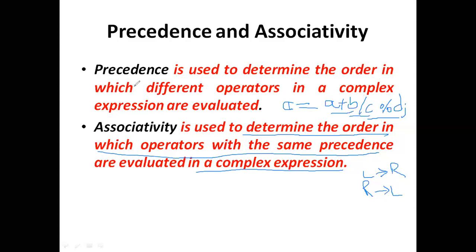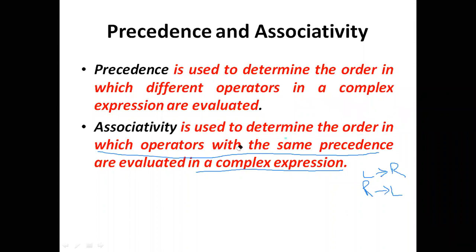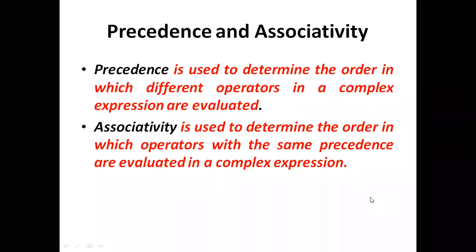So inside expressions in the C language, we need to remember two concepts: what is meant by precedence and what is meant by associativity. First of all, we are going to see precedence.